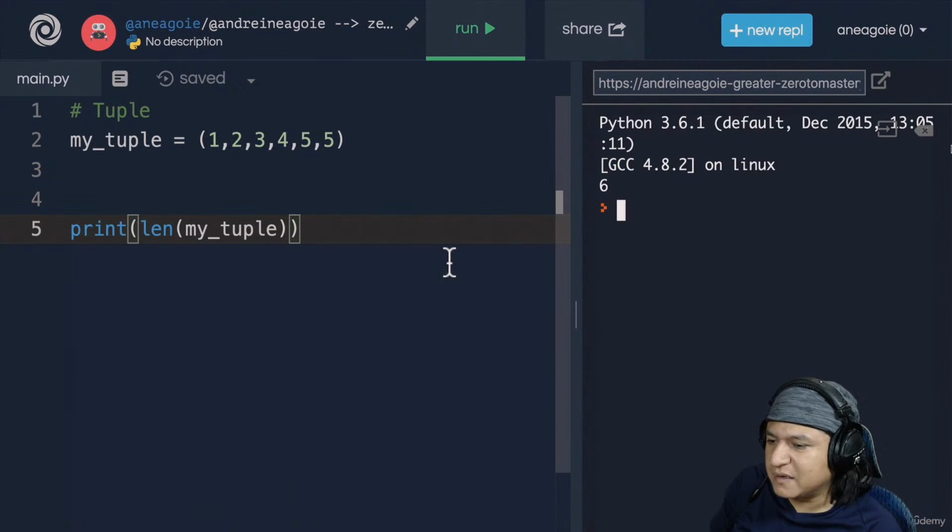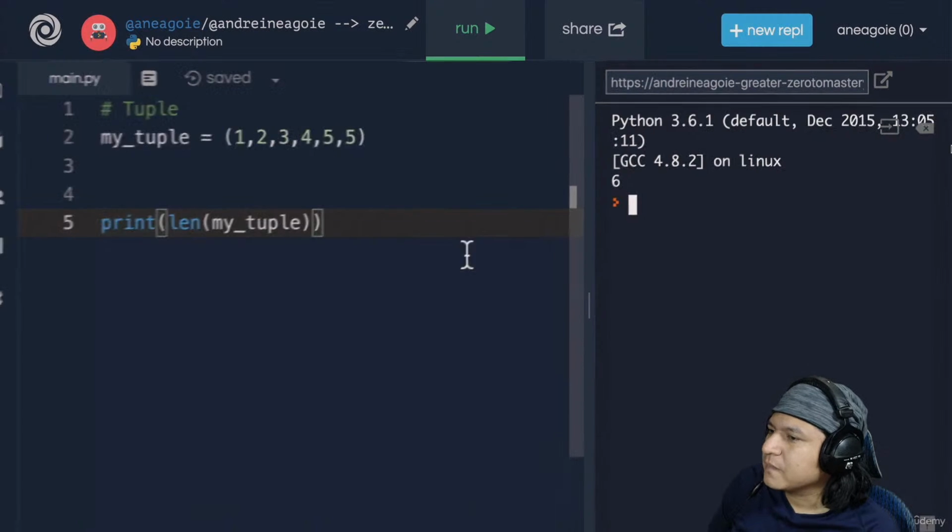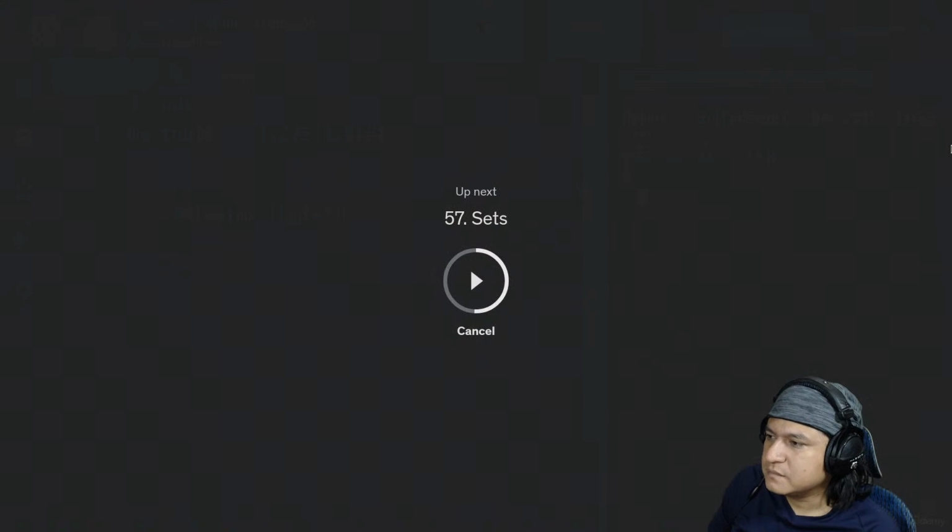How many items are there? Okay, there it is. We're flying through them now. This is our third data structure. Remember, they're simply lists that are immutable. Nice. Sets. That's a new one.